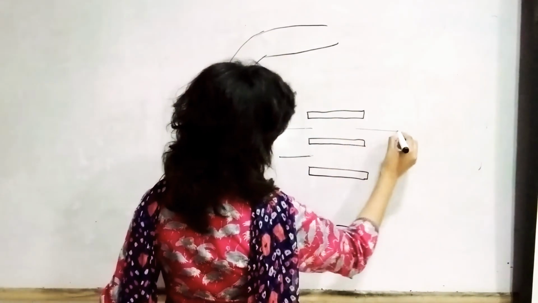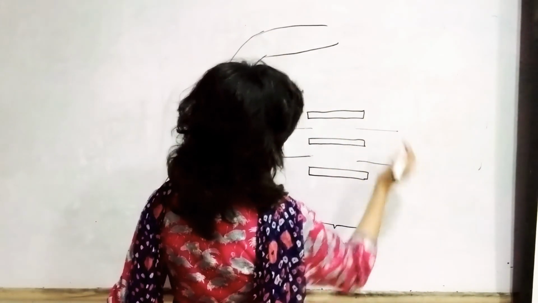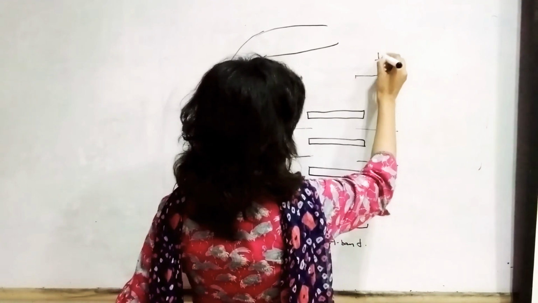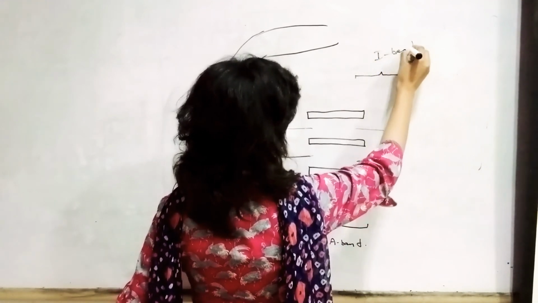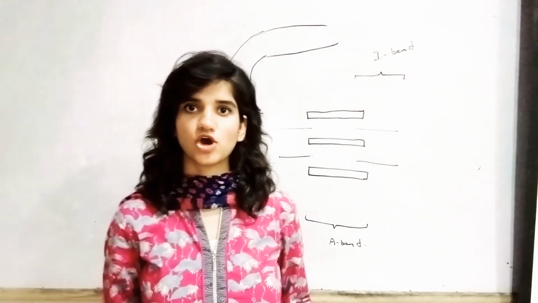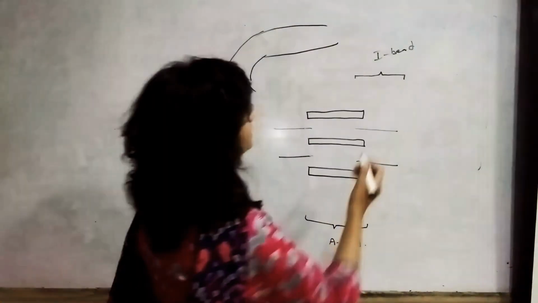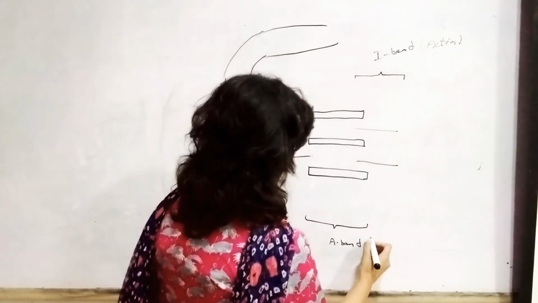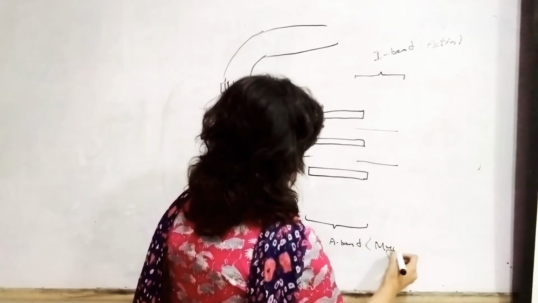The I band is the thin filament known as actin. So the I band contains actin, while the A band contains myosin.